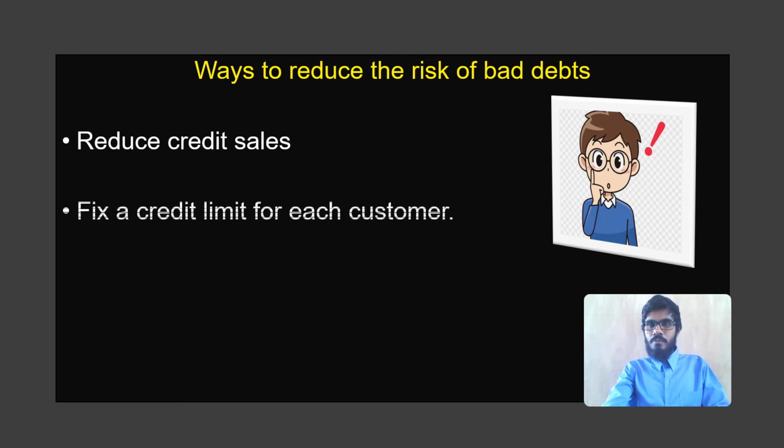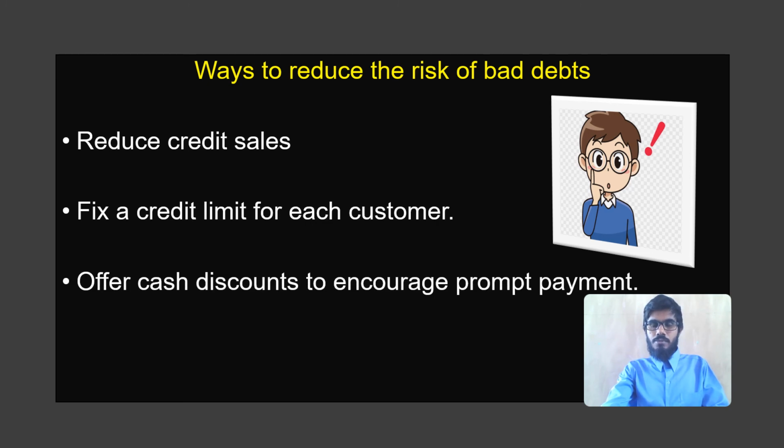And then another way of reducing the risk of bad debt is fix a credit limit for each customer. So whenever we have a credit customer, we tell them that this is the credit limit, let's say 1,000 or 2,000. We will not be selling goods for you worth more than this credit limit. So when we set a credit limit, customers will not owe more than that limit. So the risk of bad debts happening will be reduced.